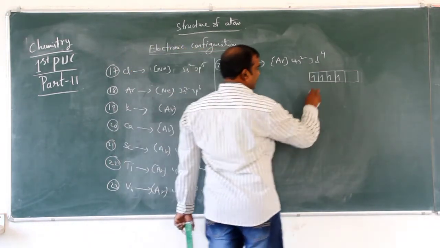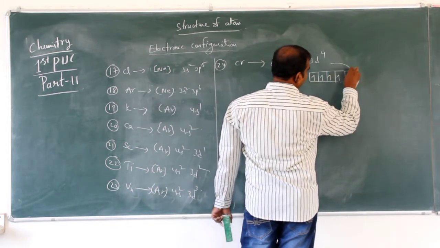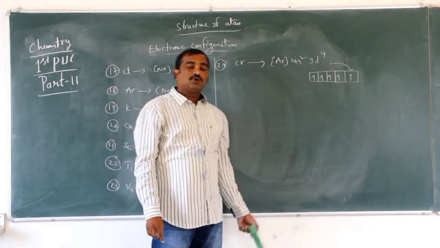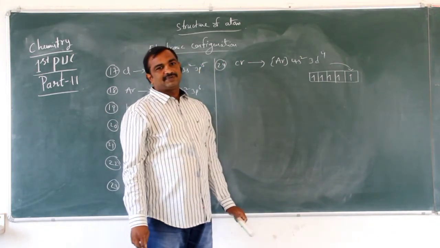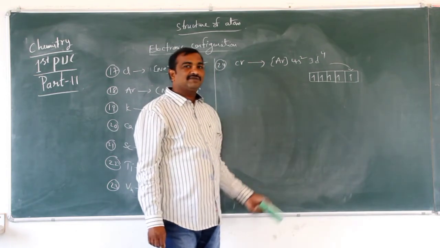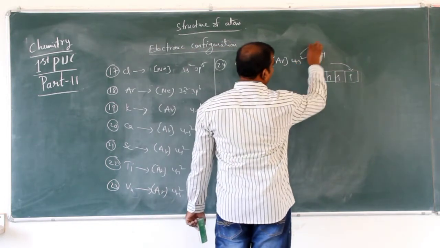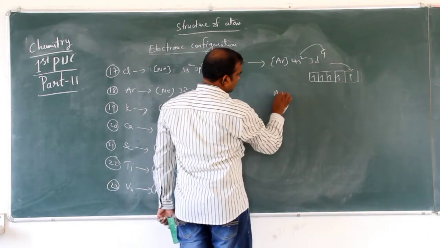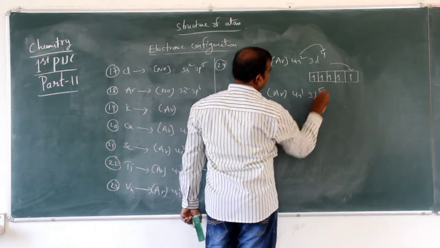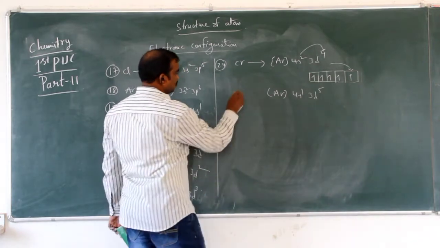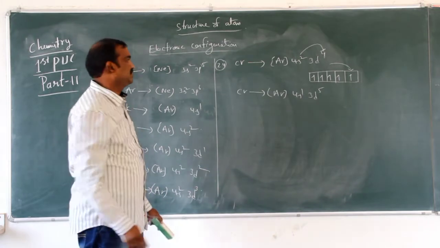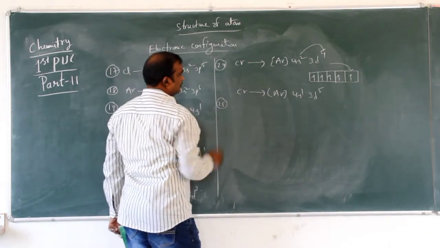If you take one more electron here, it becomes half filled. Half filled is more stable than incompletely filled. So to get a stable configuration, one electron will move from here to there. So argon 4s1 3d5. Here the chromium configuration is argon 4s1 3d5. This is the stable configuration.